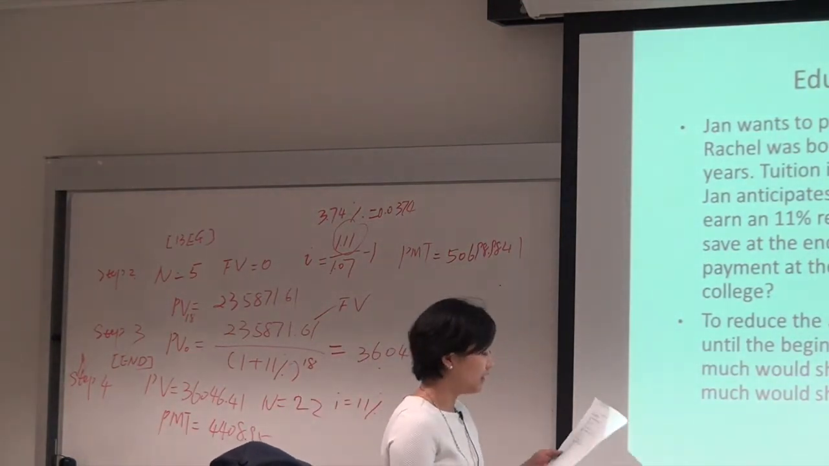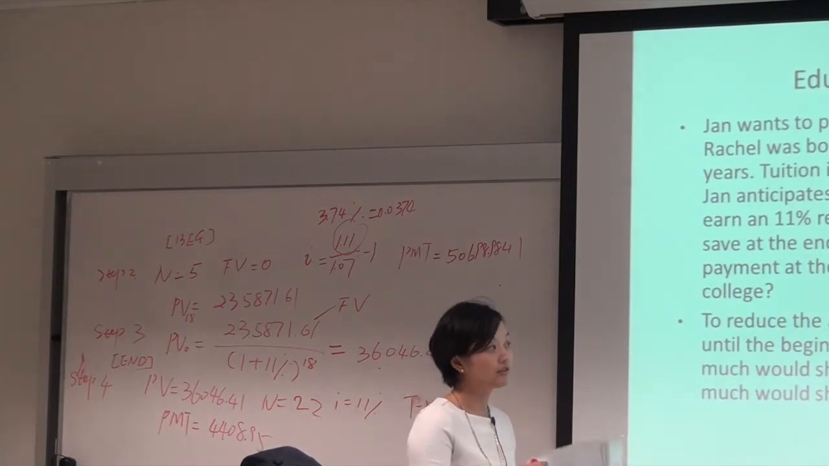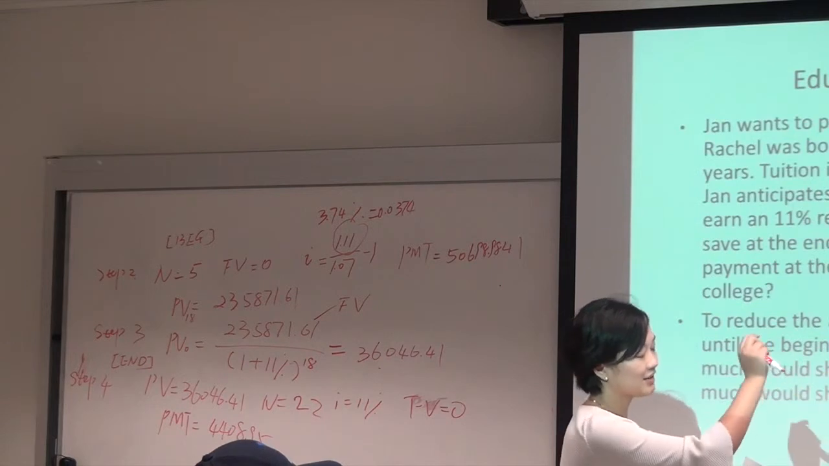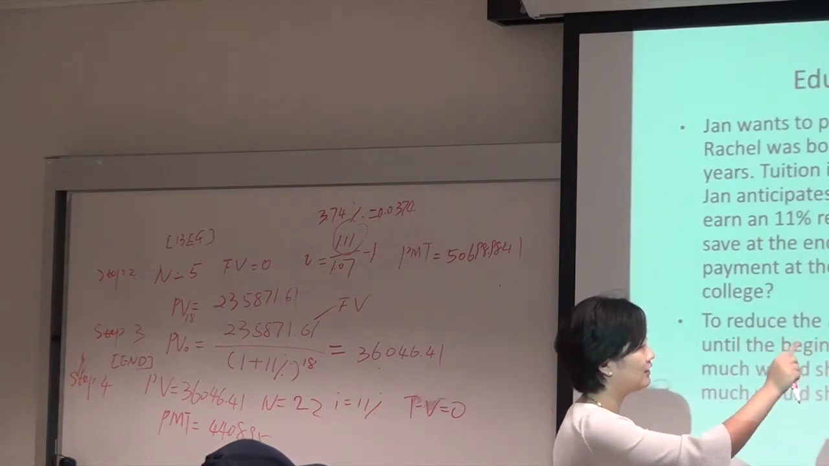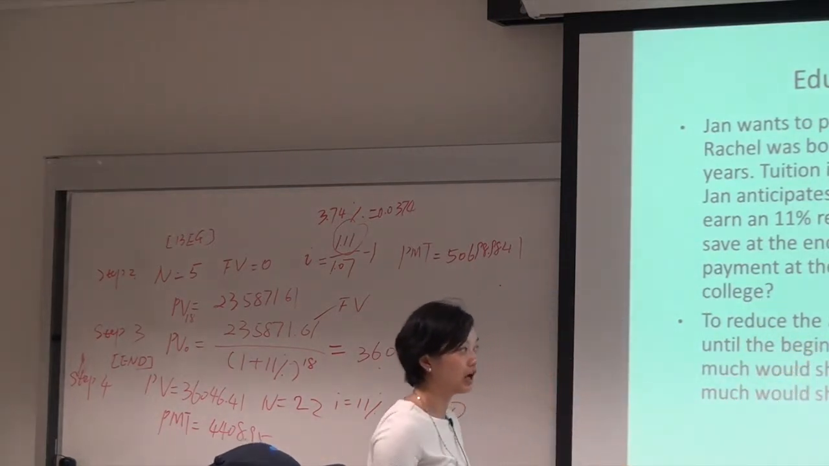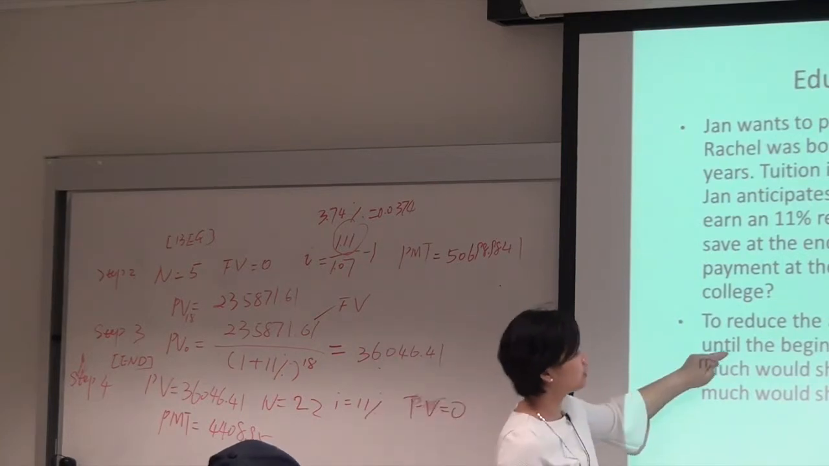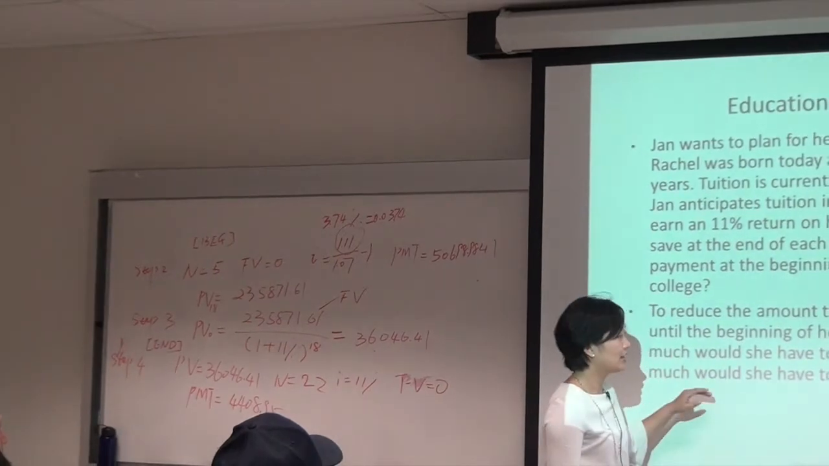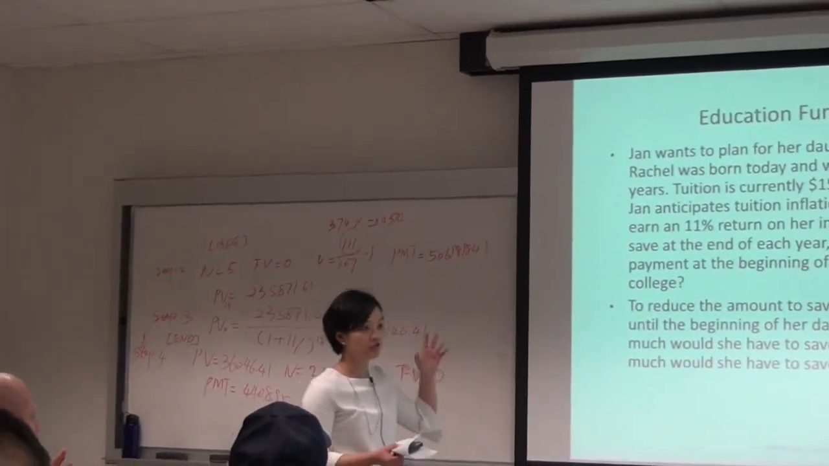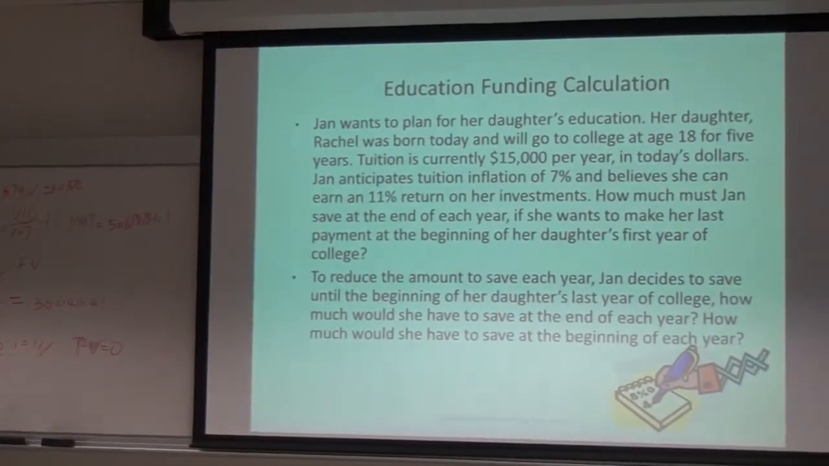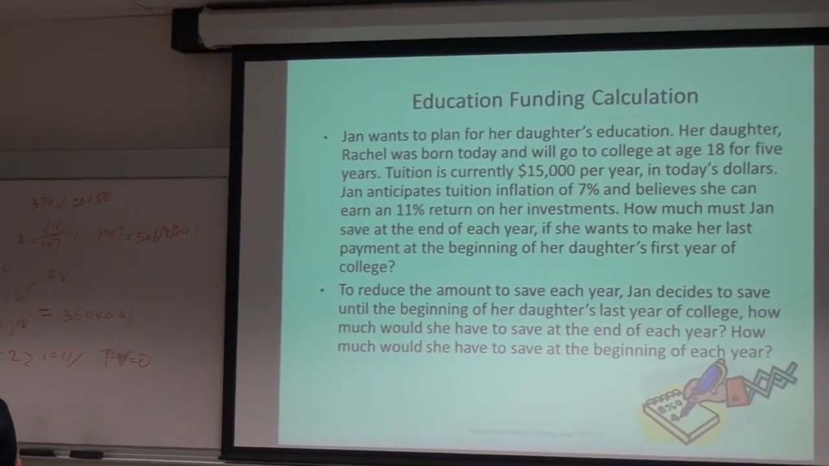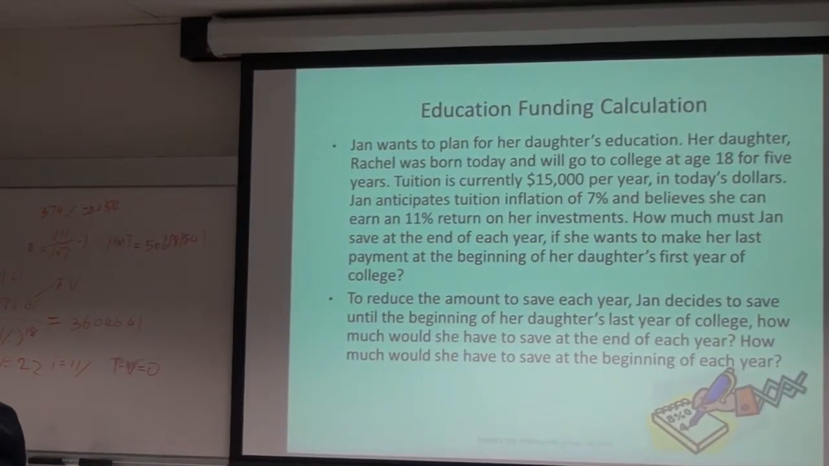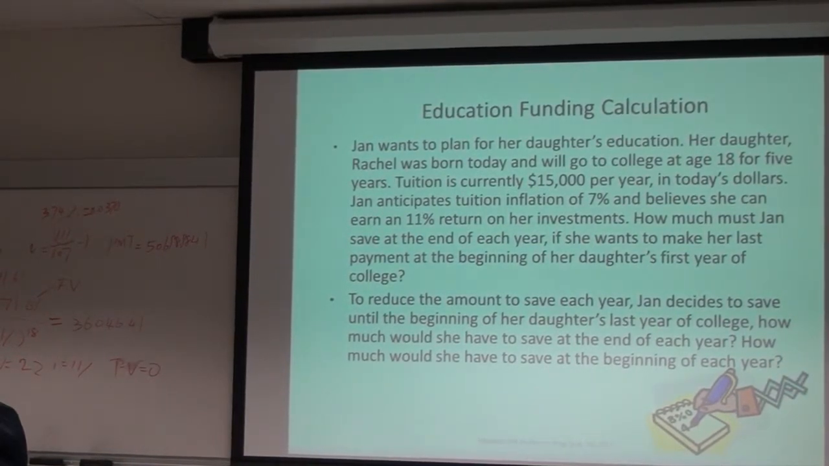you save at the beginning of each year, and still until the last payment is the beginning of the last year of your children's college. So it's still until the beginning of her daughter's last year of college, but you start to save today. Start at the beginning of each year. Start to save today. So save 1 more year, right? Start to save today instead of wait for 1 year. This one, 3 points.